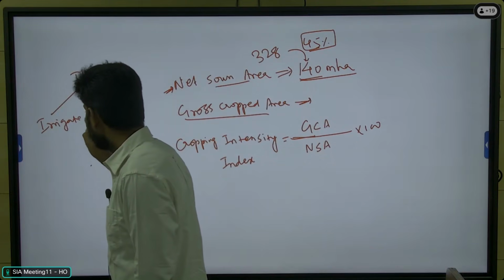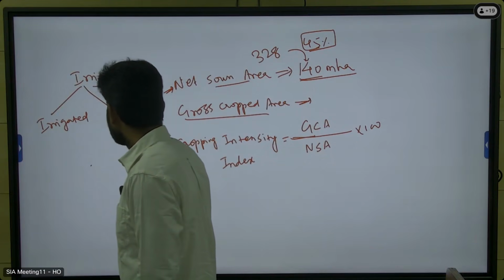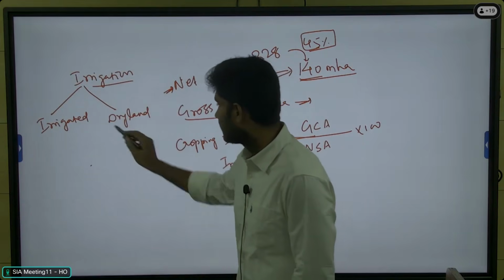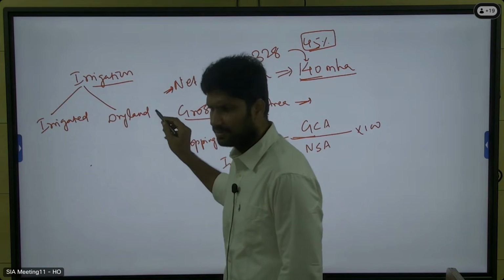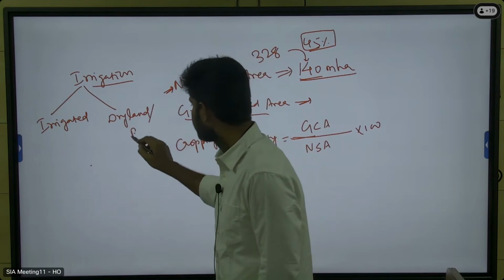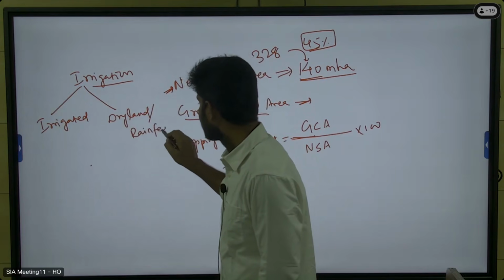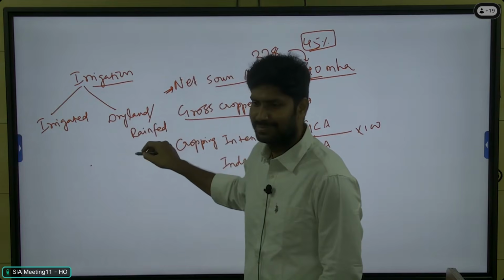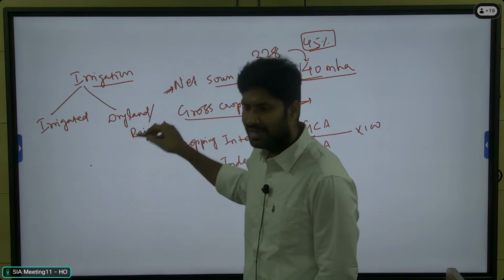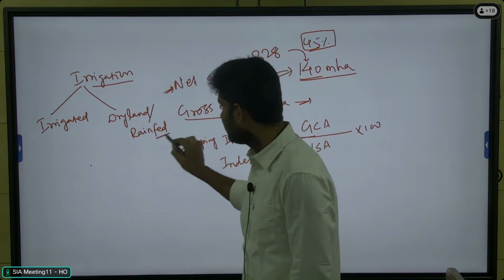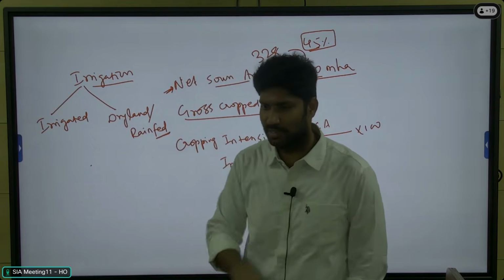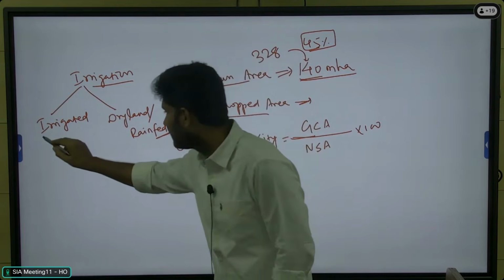irrigated agriculture and dryland agriculture. Okay, so two types of agriculture. Dryland or rainfed, both are the same. Those lands are fed by rainwater, so it's called dryland agriculture or rainfed agriculture. What is the meaning of rainfed? Those lands are fed by rainwater. So, rainfed agriculture and irrigated agriculture.